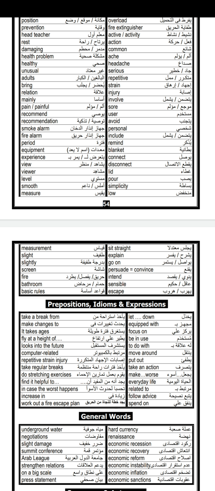Everyday here is an adjective, and we can put a noun after it. But every day with a space is an adverb. So there is a big difference between everyday and every day. Every day with a space is an adverb, but everyday without a space is an adjective. So we say everyday life, everyday routine, and so on. But I go to school every day, every month. We can't say every day routine, because this is an adverb. But everyday here is an adjective. Related to. Full advice, spend on.